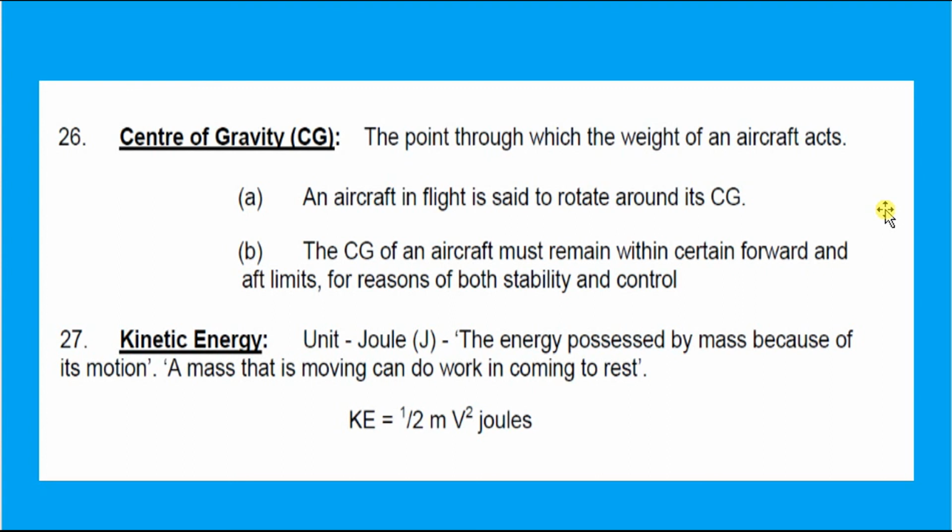What is kinetic energy? The energy possessed by a mass because of its motion. A mass that is moving can do work in coming to rest. So this is about the principles of flight.